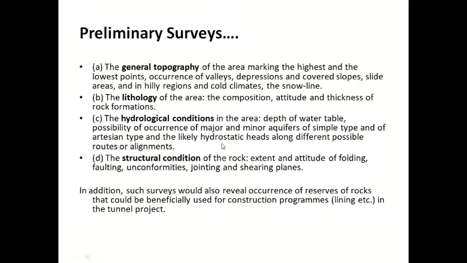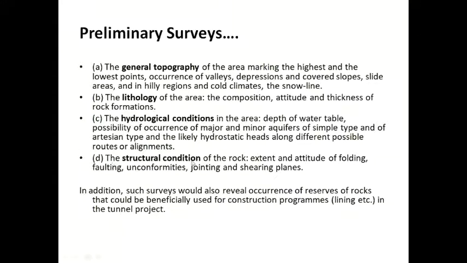And we can find out whether hydrostatic pressure will be there or not, because water is a very big problem when it comes to tunneling. Because I told you about pressures. There will be hydrostatic pressure, there will be hydraulic pressure from above, and rock pressure will be there. So if you reduce hydrostatic pressure or hydraulic pressure, tunneling will be very easy.